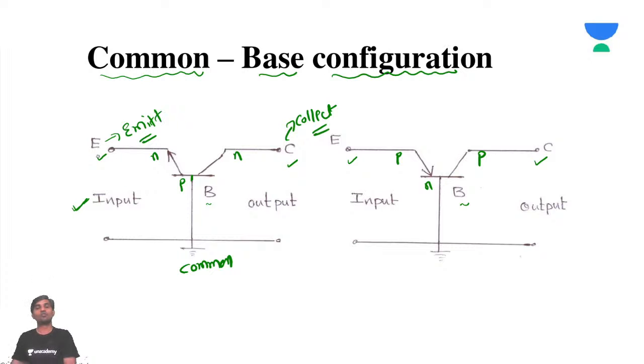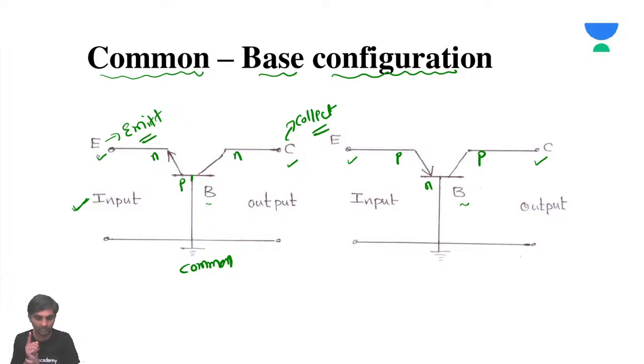Many students will forget and get confused while drawing it in the examination. Remember, the job of the emitter is to emit, so it is always preferable that the emitter should be at the input side. There are three combinations: common emitter, common collector, and common base. Only for the common emitter configuration, the emitter is not the input; the emitter has to be grounded. For the remaining two, common base and common collector, the emitter has to be at the input side.